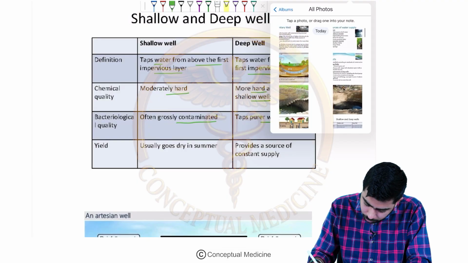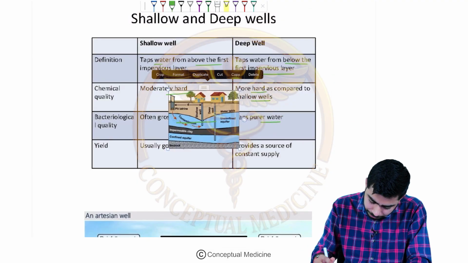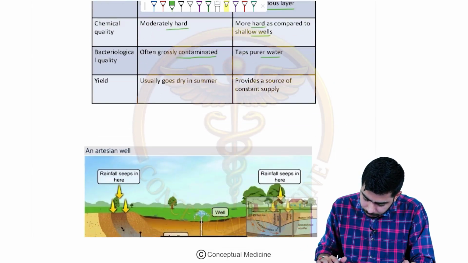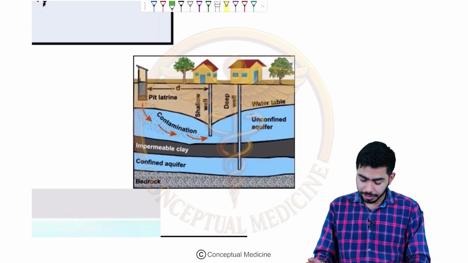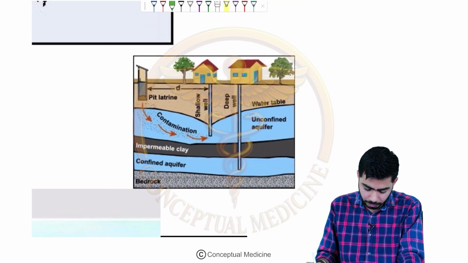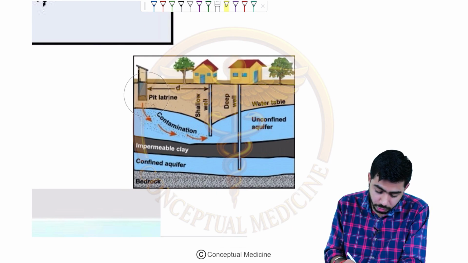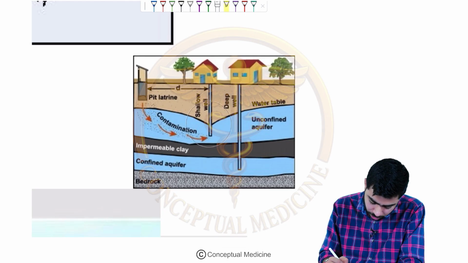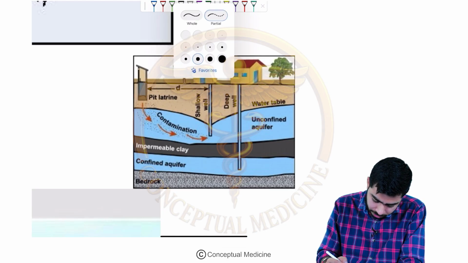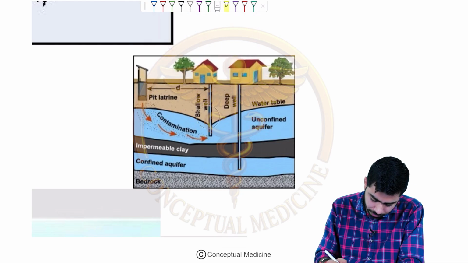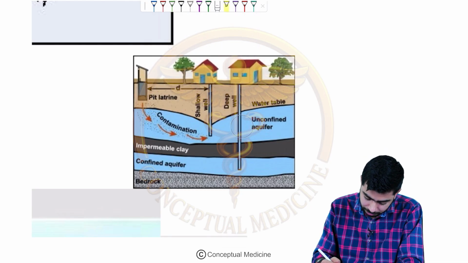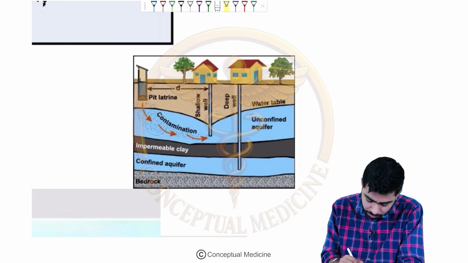Because what usually happens is, I will show you this diagram, and this should serve the purpose, I guess. If you see, guys, in the front of your picture, for an example there could be the pit latrine, right? And here we are seeing that there is a shallow well, and here it is the deep well. I am trying to show it with the pointer. This is a shallow well and this is the deep well. Shallow well might be contaminated. Why? Because from the pit latrine, contaminants might be coming and they might contaminate this shallow well.